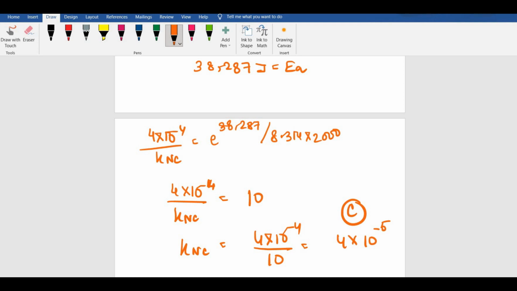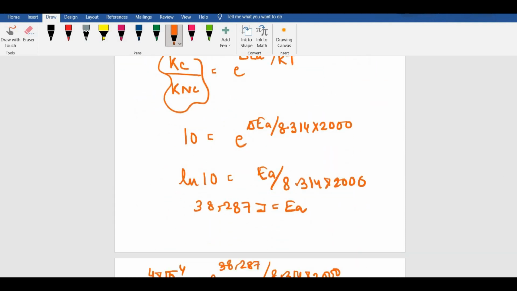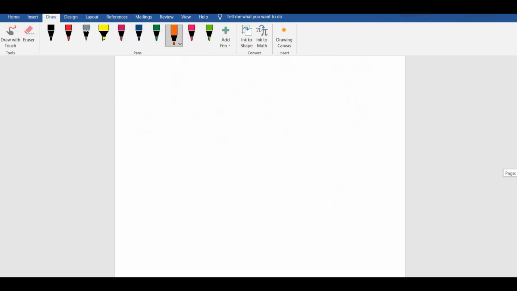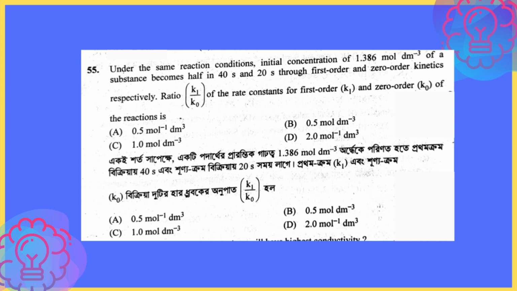Now you could have also done Kc by Knc is equal to 10 because effectively the value is coming to 10 only after calculation, right? So that also could have been done if you wanted to avoid such a long calculation. Alright, going to the next question, that is: under the same reaction conditions, initial concentration of 1.386 mole per decimeter cube of a substance becomes half in 40 seconds and 20 seconds through first order and zero order.